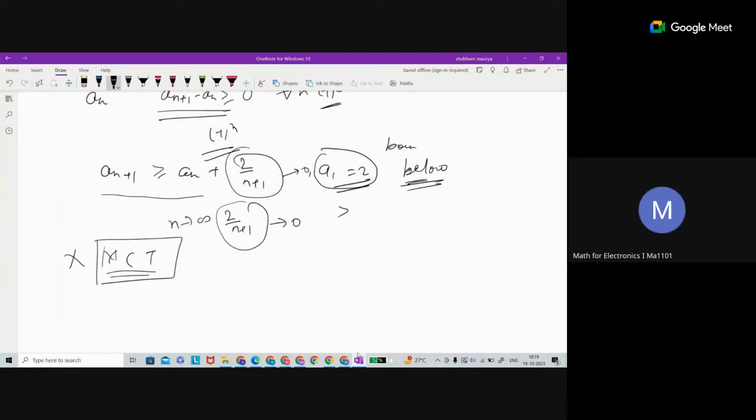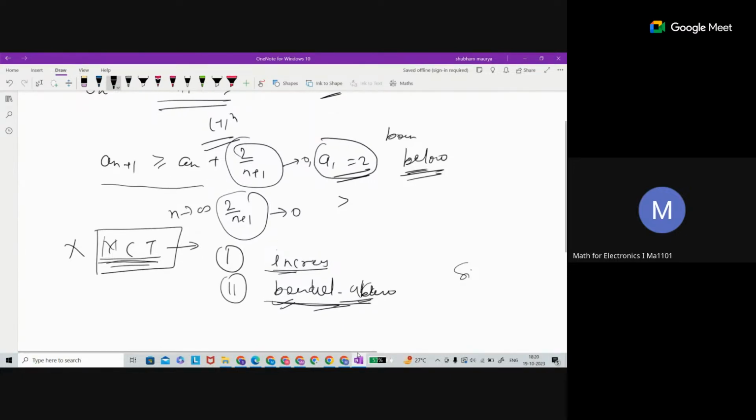For applying MCT, what should be the conditions? The first thing is it should be increasing or decreasing. As we have increasing, the second thing is, if it is increasing, then the third is that it is bounded above. The condition itself needs bounded above. Then you are able to apply it, and with this MCT you can say the sequence is convergent. We have fulfilled the first condition, increasing, but not bounded above. At least we have to prove that it is not bounded above.